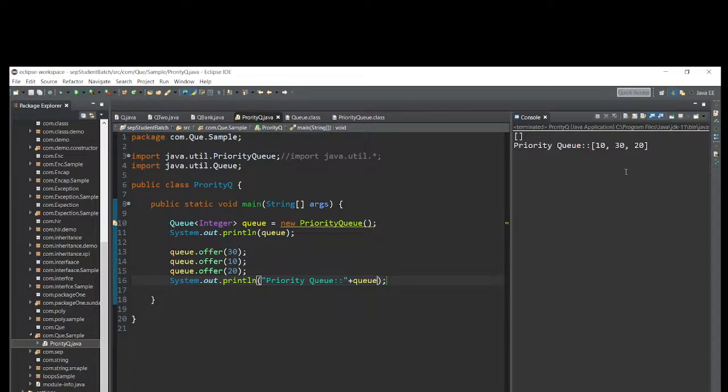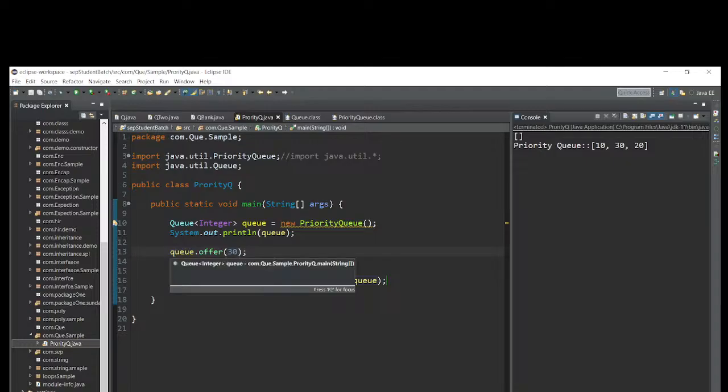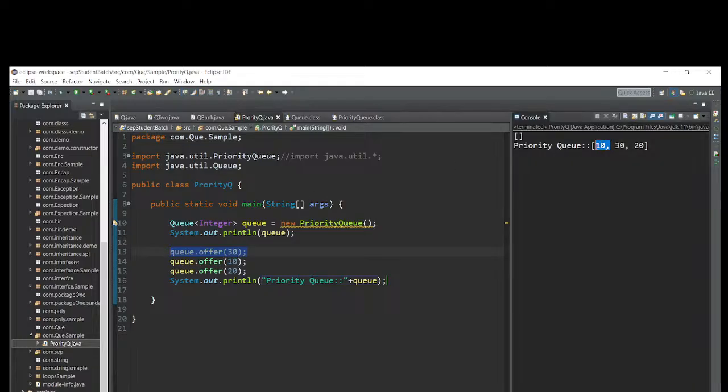Okay. See now how it printed 10, 30, 20. Why? Because it will take the lowest value as the first priority. I added 30 first, so it's not insertion order. But if you go to the list, it will take the insertion order. Whatever you added first, that only will come. But here, it will take the lowest value as the first priority.